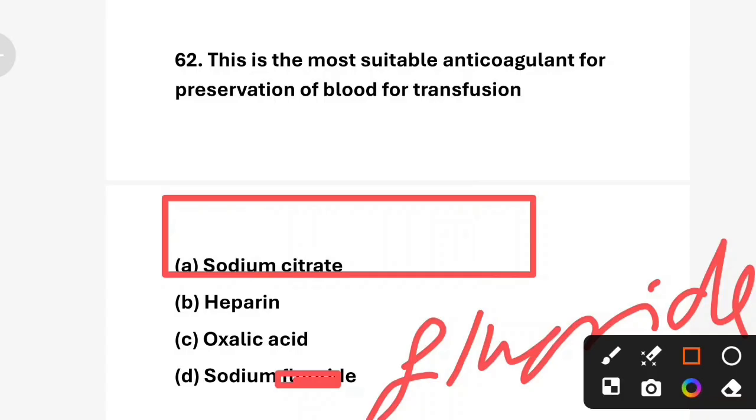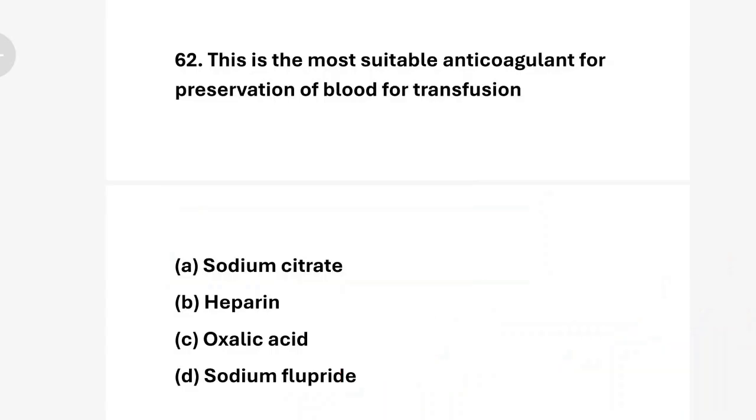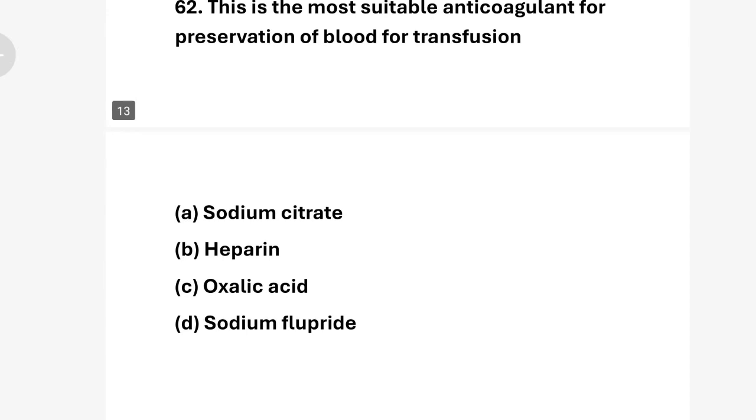Sodium citrate is used as an anticoagulant for blood preservation in blood banks. It binds to calcium ions, preventing blood clotting without damaging blood cells. And heparin is used for immediate anticoagulation but not for long-term blood storage. And oxalic acid is too toxic for human blood preservation. And sodium fluoride is used to preserve glucose level in blood samples, not for transfusion. Next question.